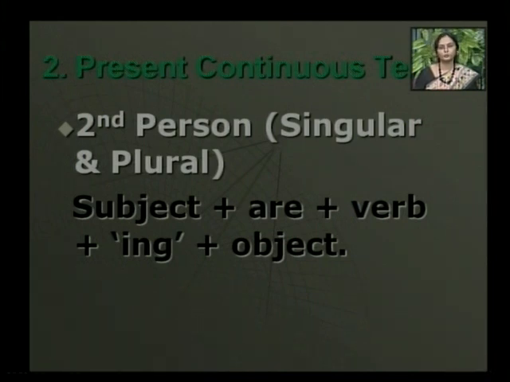Subject you, then are, verb form is play, added ing to play and then it becomes playing. Kho-Kho is the object. So subject are verb plus ing object, you are playing Kho-Kho. This is the structure of present continuous tense, second person singular and plural.